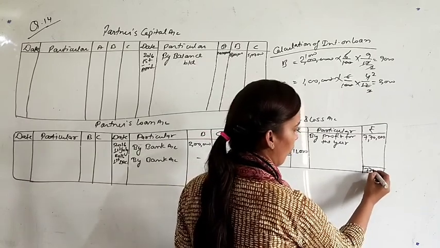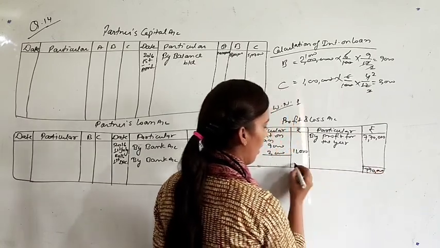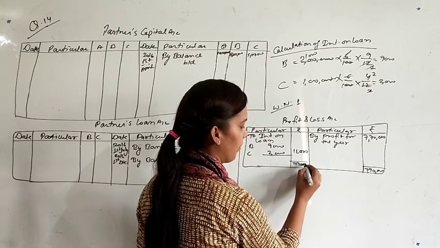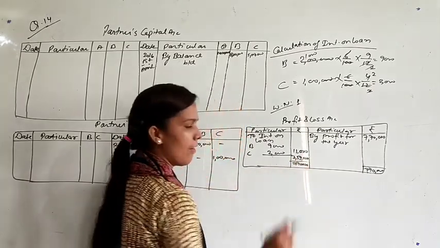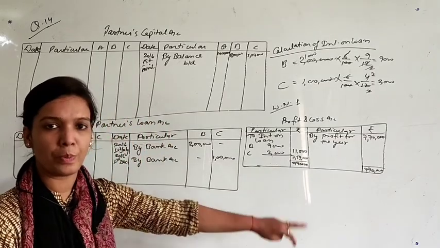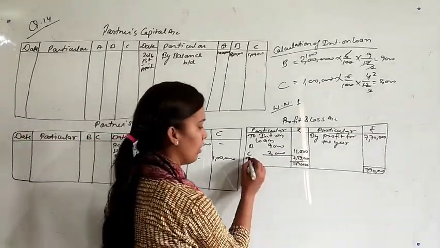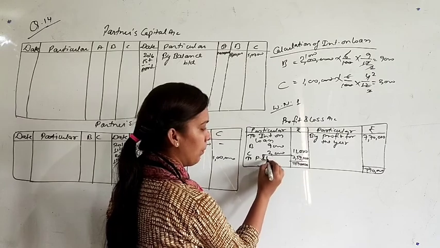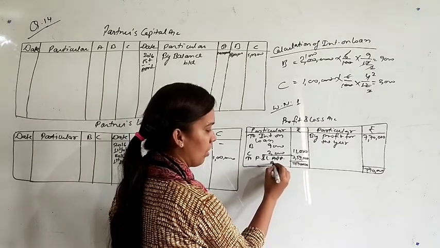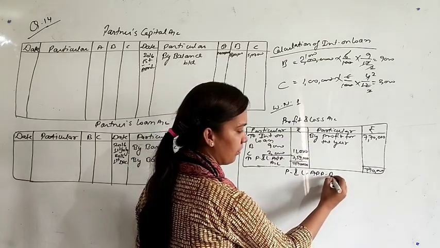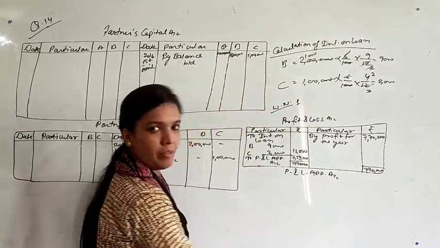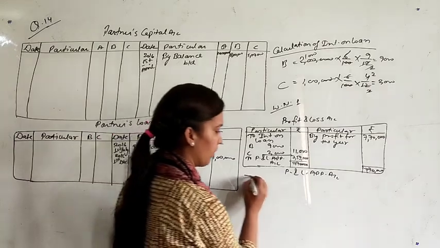Now just check what is the remaining profit after providing interest. The remaining profit is 7,59,000, and this 7,59,000 we will transfer to P&L appropriation account. Now prepare P&L appropriation account. This whole calculation will be in working note. Remember it.